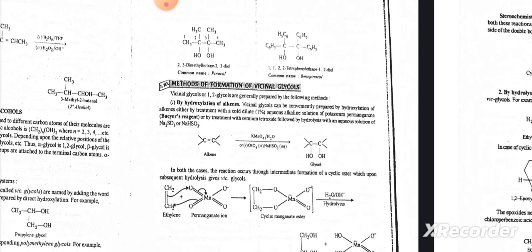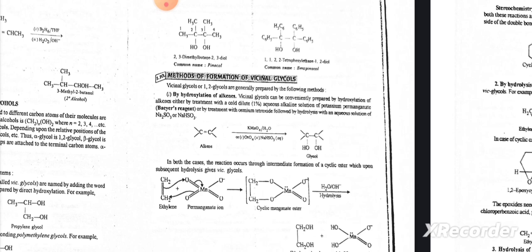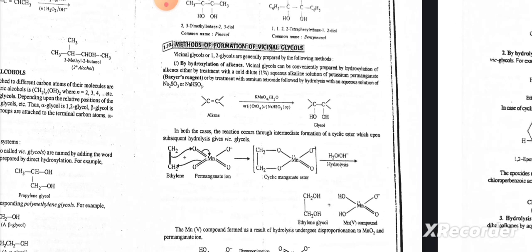Now we will talk about the methods of formation of vicinal glycols. By hydroxylation of alkenes: vicinal glycols can be conventionally prepared by the hydroxylation of alkenes by treatment with cold dilute aqueous alkaline solution of potassium permanganate, that is Baeyer's reagent, or treatment with osmium tetroxide followed by hydrolysis with an aqueous solution of Na2SO3. Here we can convert alkene into glycol in the presence of KMnO4/H2O or osmium tetroxide.